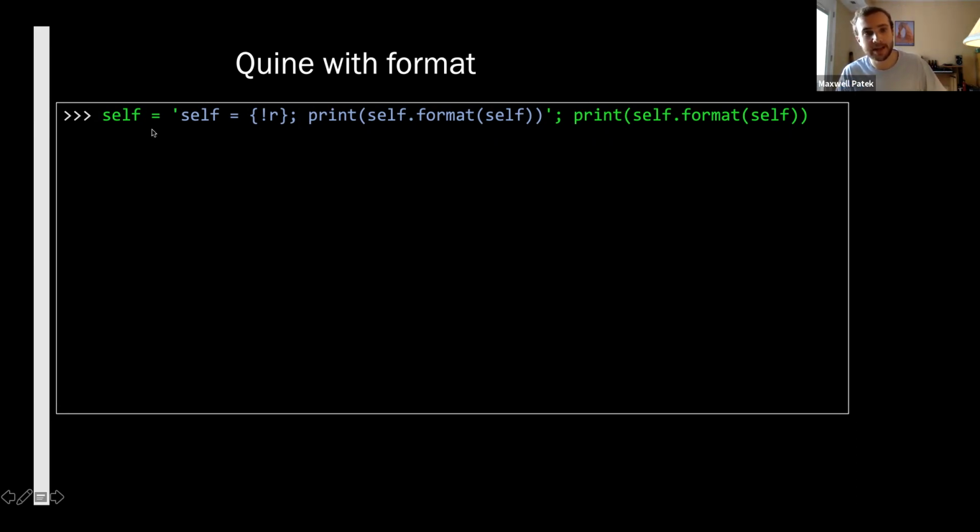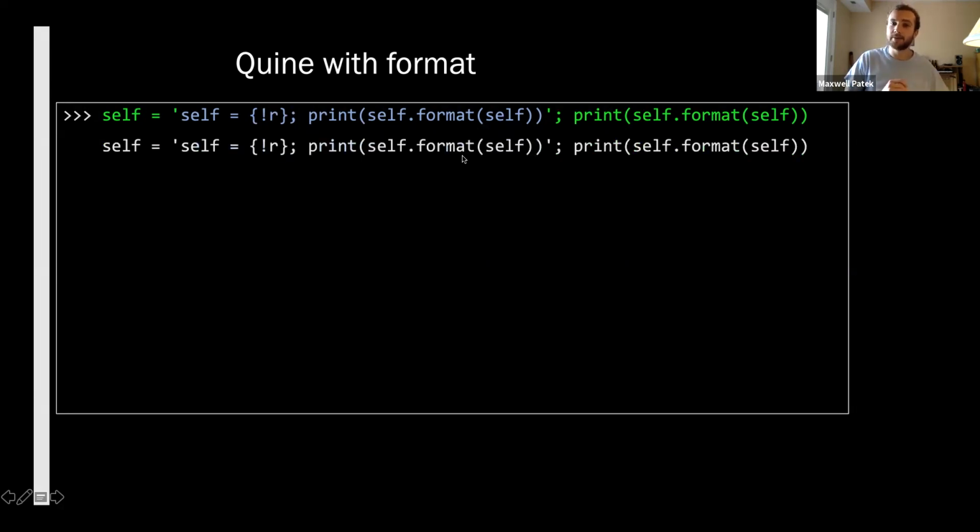So what are we doing? We're taking this string and we're formatting it on itself. So this part will stay the same. All we're doing here is inserting this string in here. And it turns out that is all you need to do a quine with format. The trick is just to format the format string on itself.